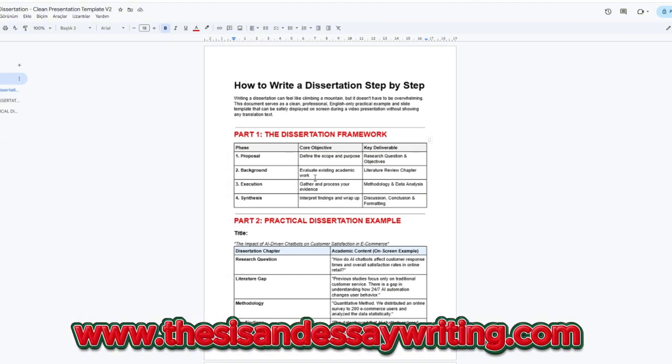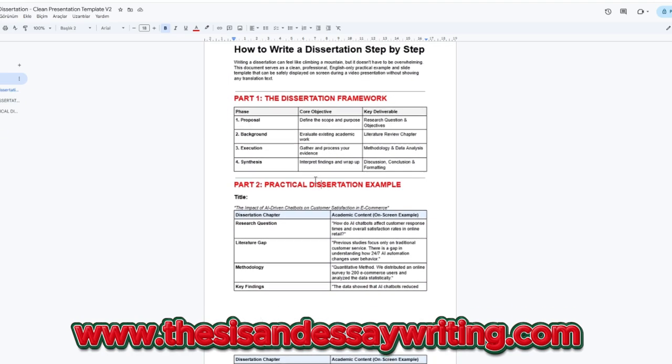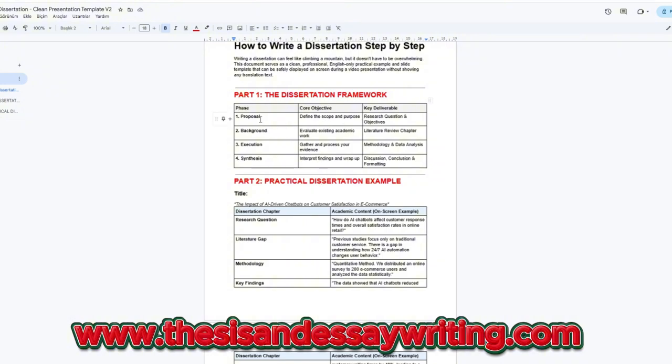Step 4 is results and discussion. Present what you found and answer your main research question.